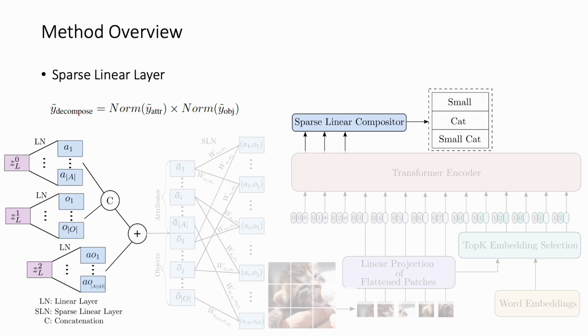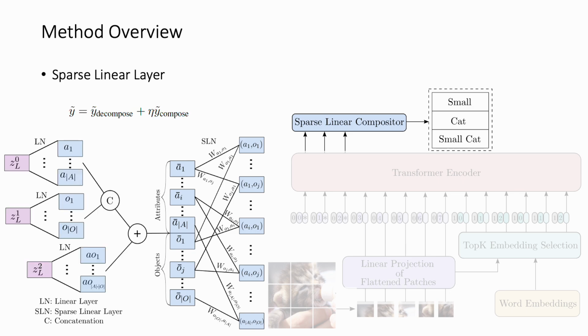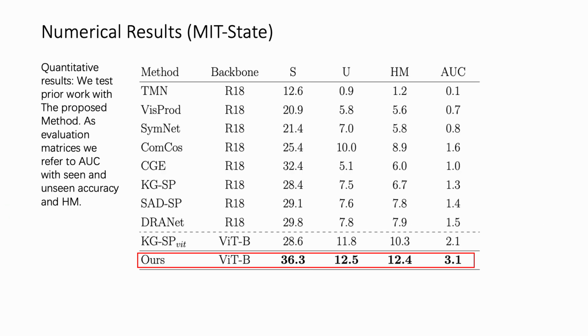Concurrently, we normalize these MLP head outputs and multiply them to compute the decomposition pair predictions. Composition pair output is calculated by a learnable addition of corresponding attribute and object vectors. Lastly, we combine both the decomposition pair prediction and compositional pair prediction to produce the final pair prediction.